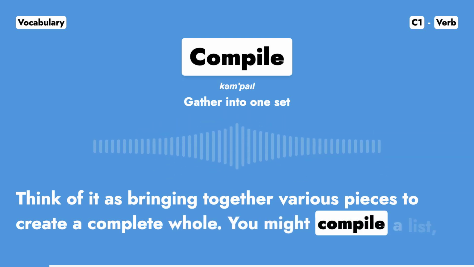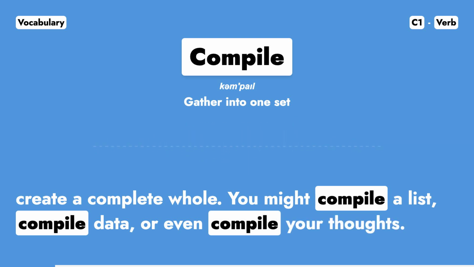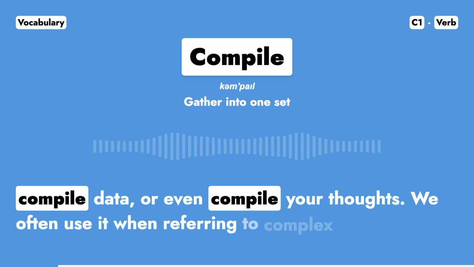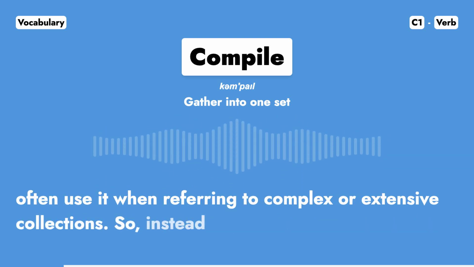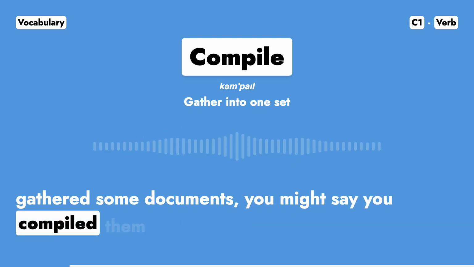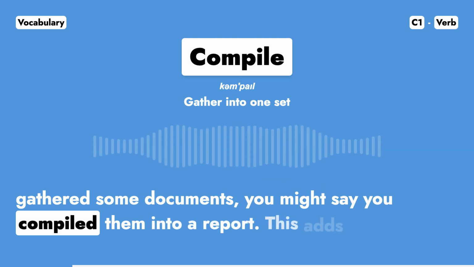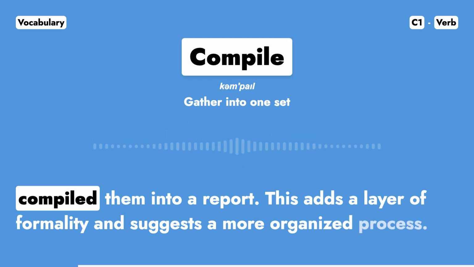You might compile a list, compile data, or even compile your thoughts. We often use it when referring to complex or extensive collections. So, instead of simply saying you gathered some documents, you might say you compiled them into a report. This adds a layer of formality and suggests a more organized process.